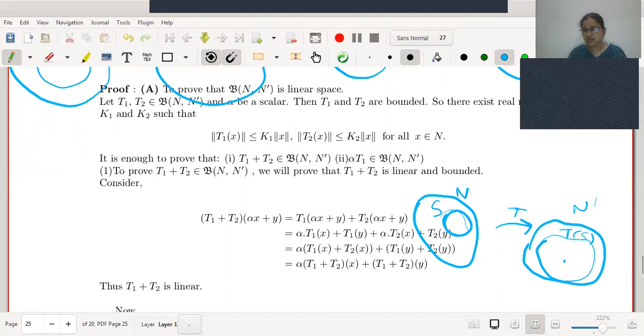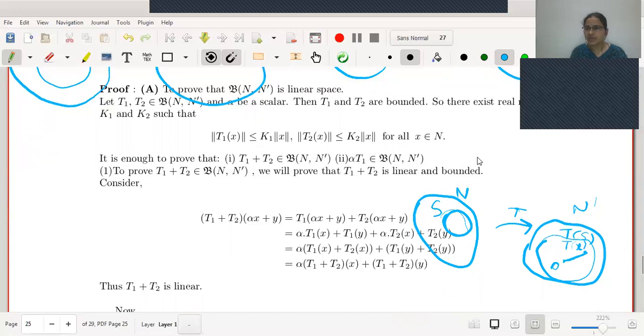Here suppose this is origin of N dash space. Then what is norm T of X? If I locate the position T of X somewhere here, and this is origin, then what is norm T of X? Norm T of X is this distance, right?